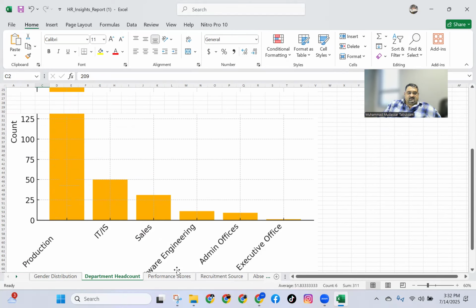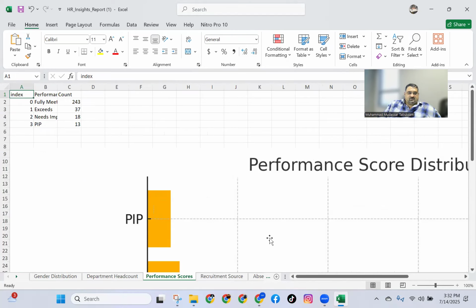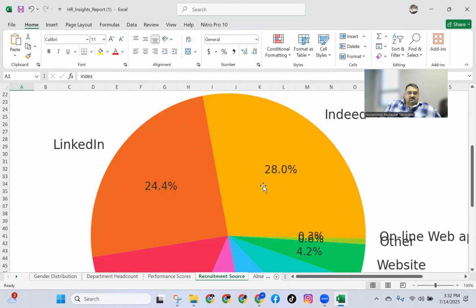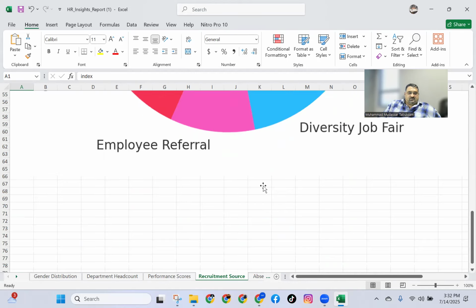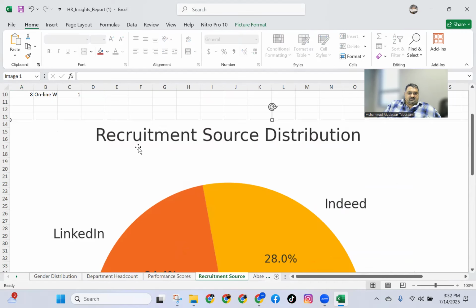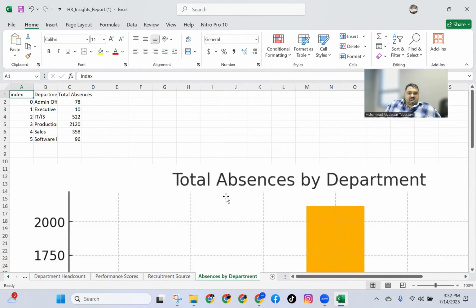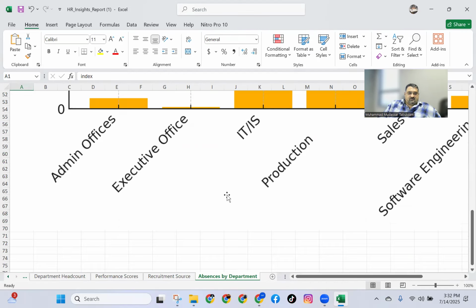Same for performance scores. There is a column of performance score. Same for recruitment sources. See, what a beautiful chart it is. But the size is bigger than what we need. See, total absence. Oh my God.